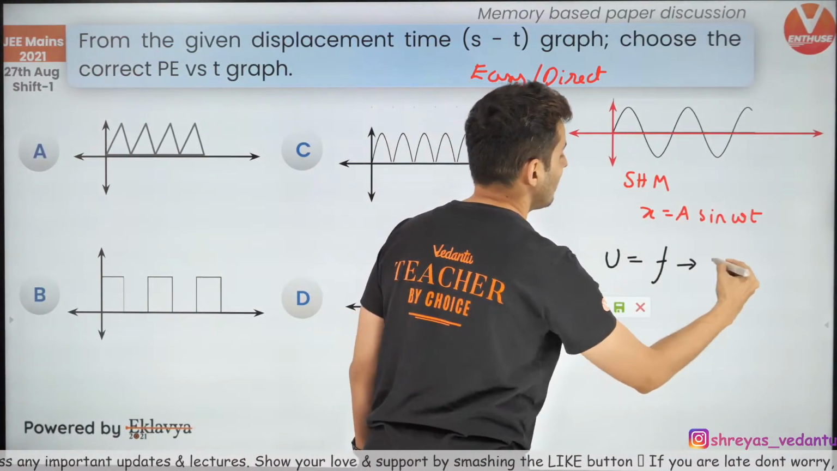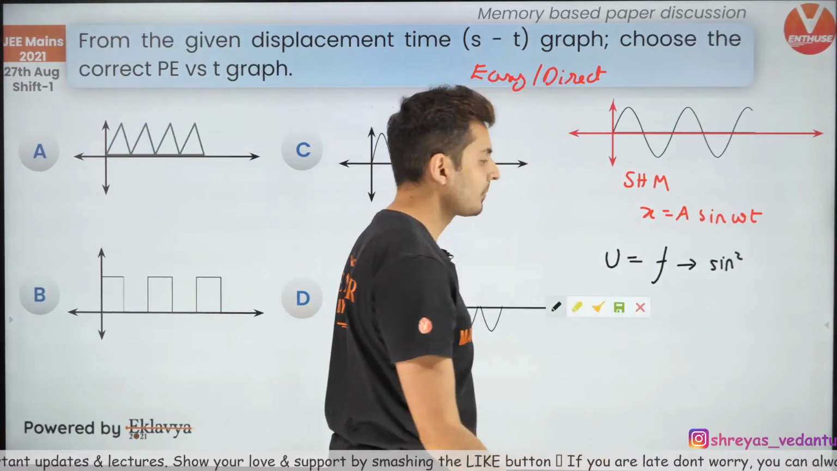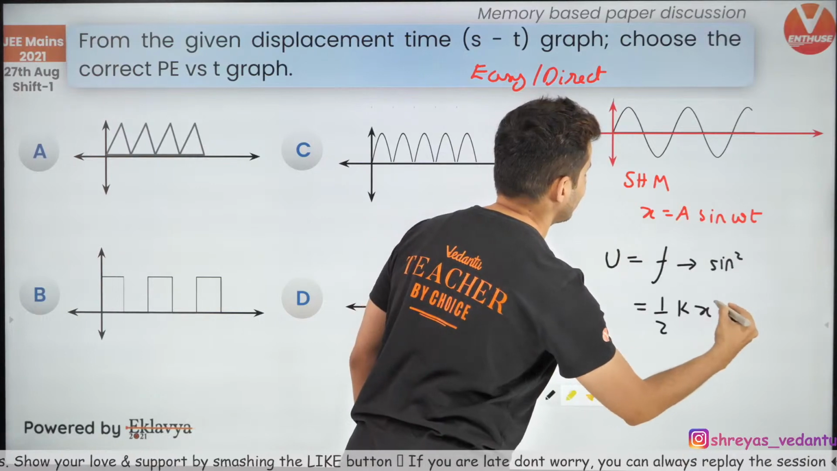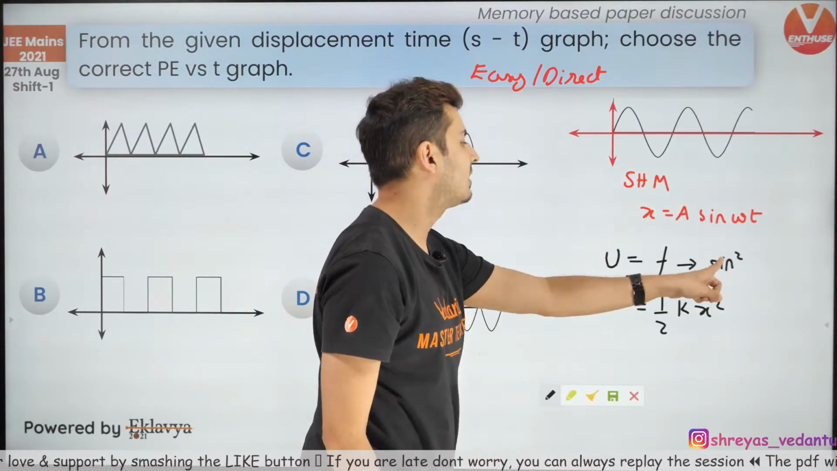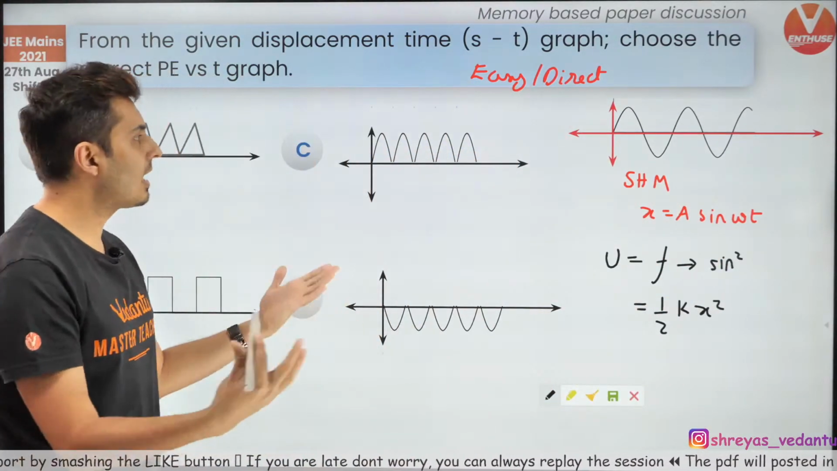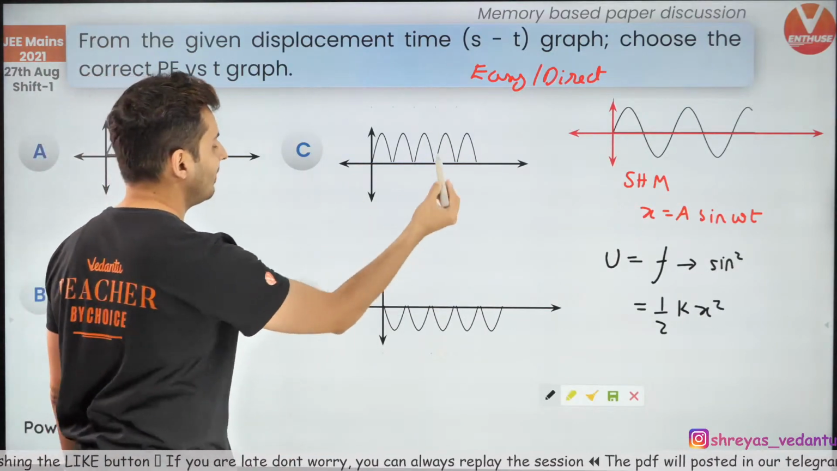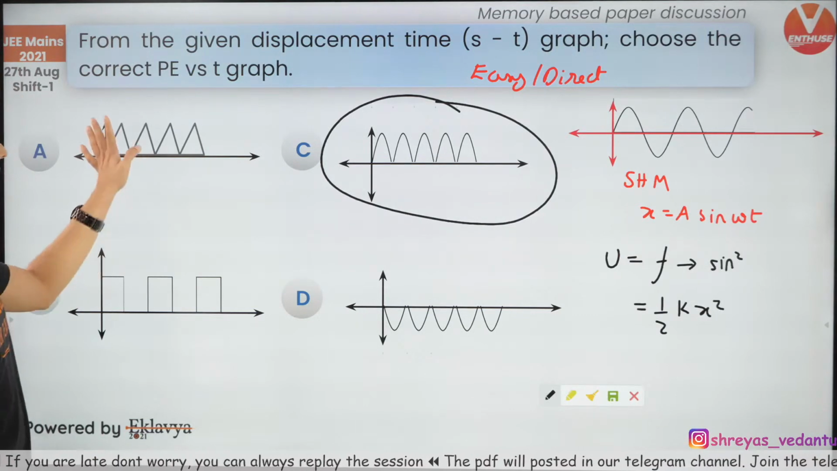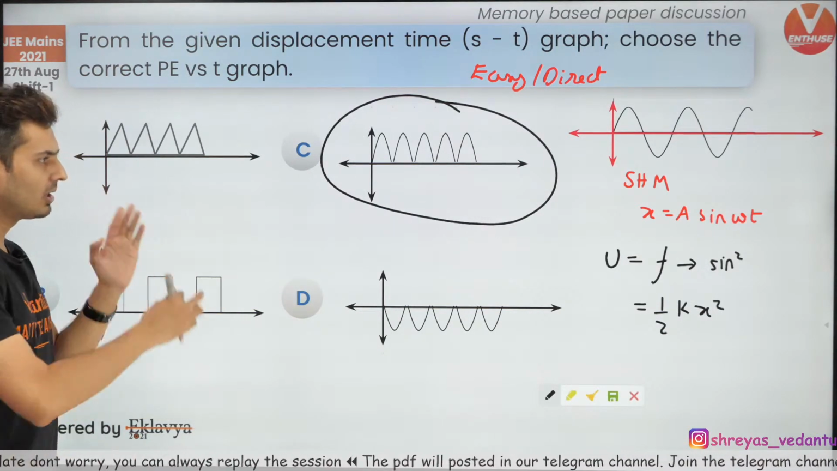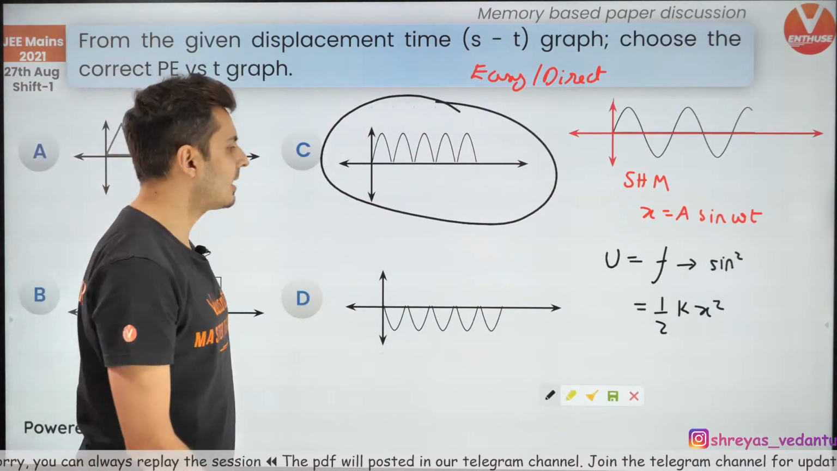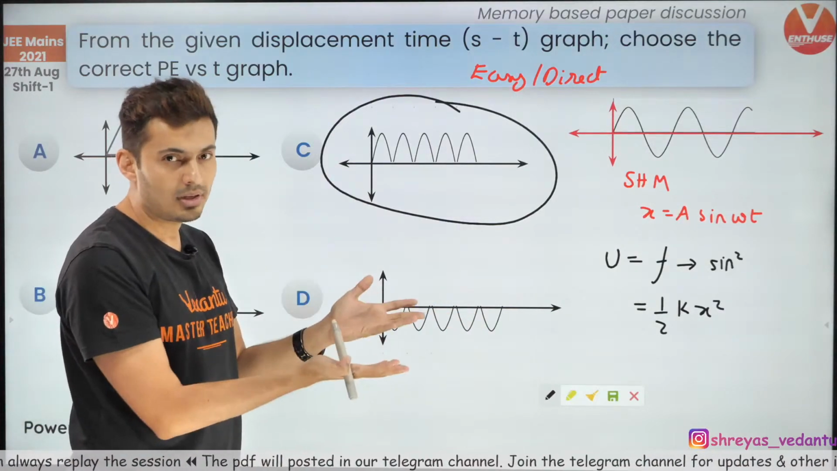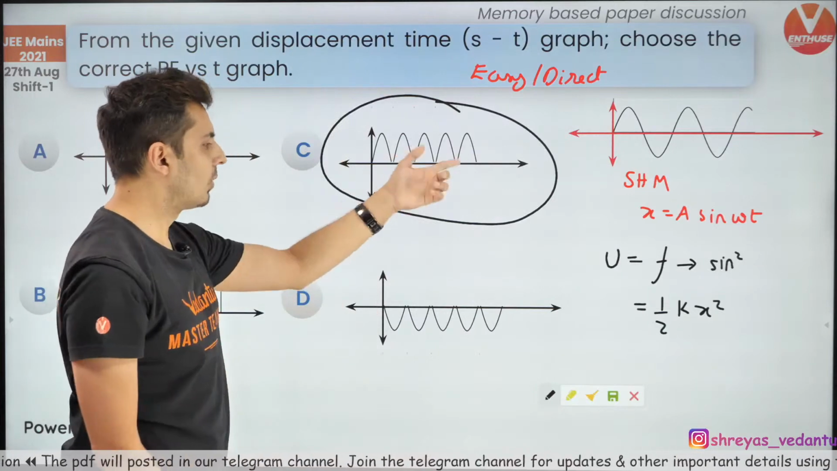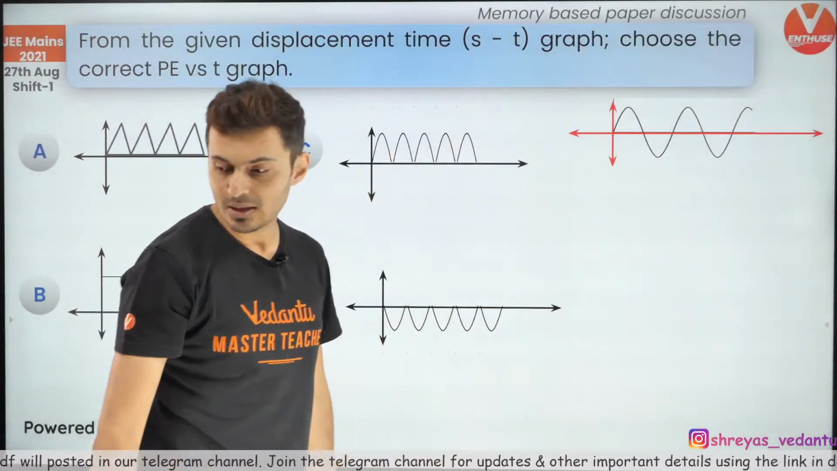That function will be a sine square function. Why? Simple, because potential energy is half k x square, so the square of this will be sine square. How does a graph of sine square look like? Obviously it will look like this. None of the other options will match. I'm not sure if these were the exact options, but it will be a sine square graph. Sine square will always be positive. It cannot go below zero. It will be a smooth graph and look like a bumpy road. That's the answer. That's how you need to do it.